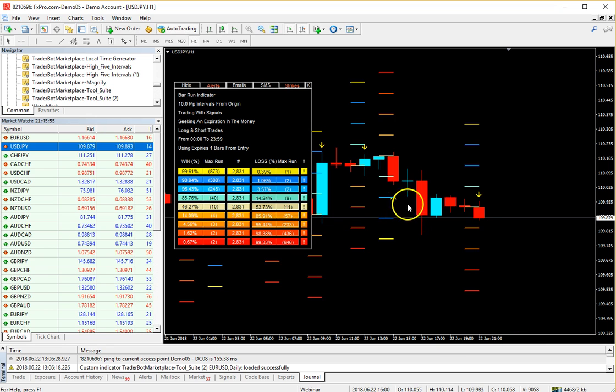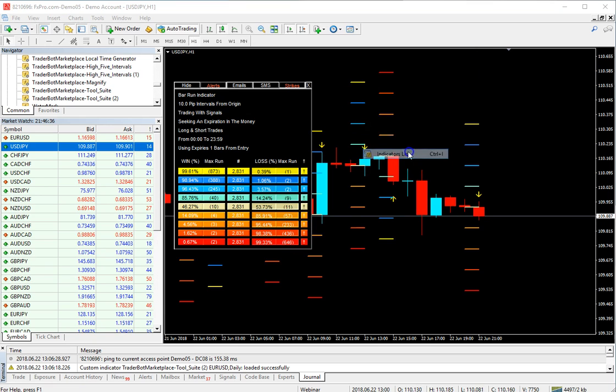Okay, well, this signal comes out every time that two of the same color bars come out. For instance, red bar, and a signal came out at the open of this bar. Or how about this up signal? Up bar. At the open of this signal, the up bar came out, or the long bar. Up, long, buy, whatever. Down, short, sell, same thing. We're looking at the bar run, and like I said, it just counts the bars.